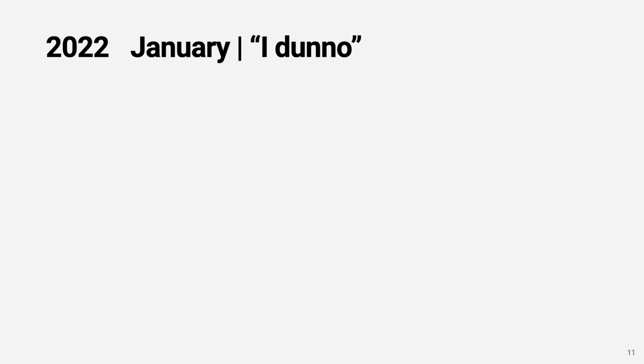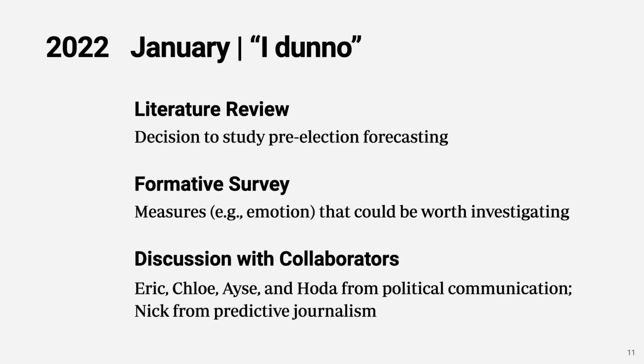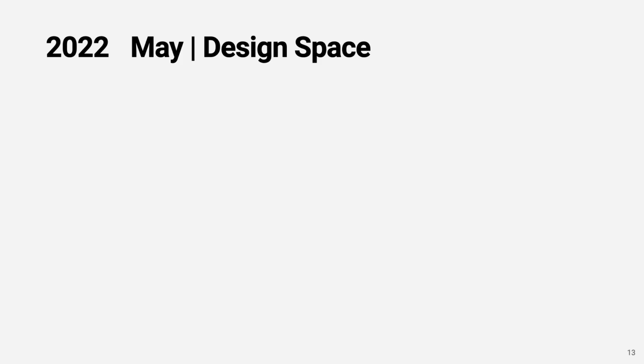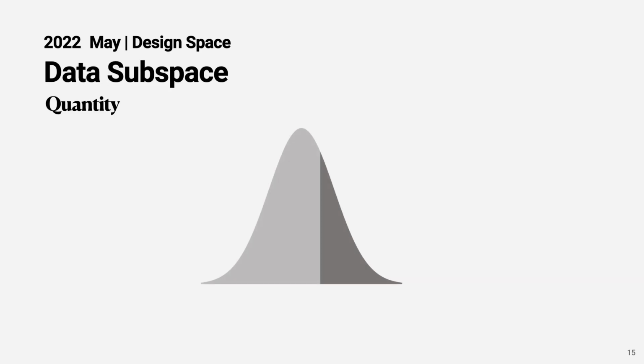So at the very beginning, we did not have clear research questions. We did a literature review, a formative survey, and had extensive discussions with our collaborators from political communication and journalism. After 4 months of discussion, we finally had more confidence in this research direction and started to explore the design space, which we divided into 3 subspaces. I start with the data subspace.